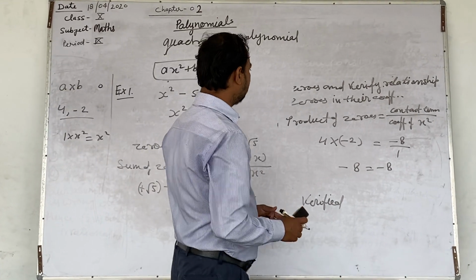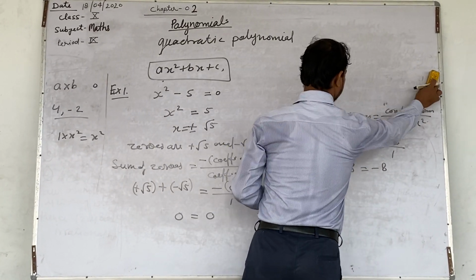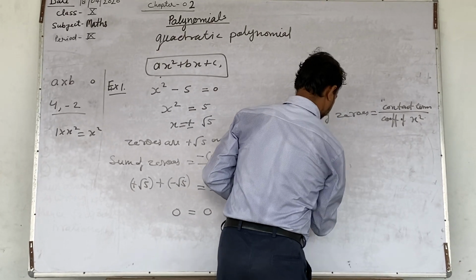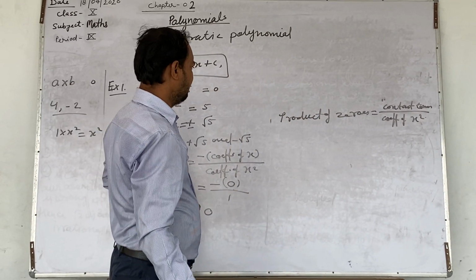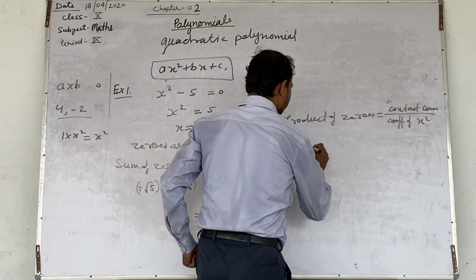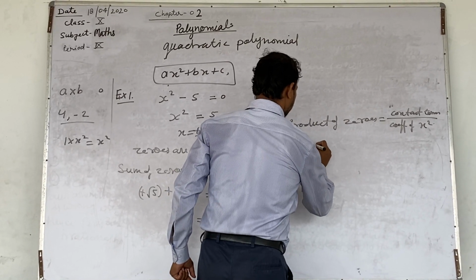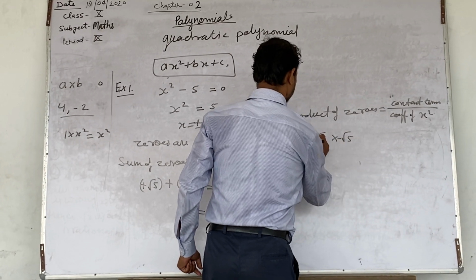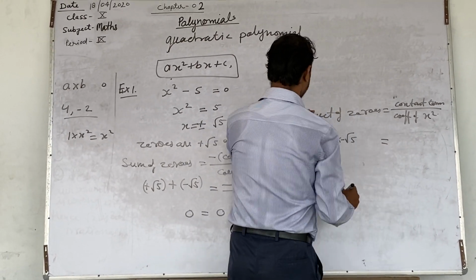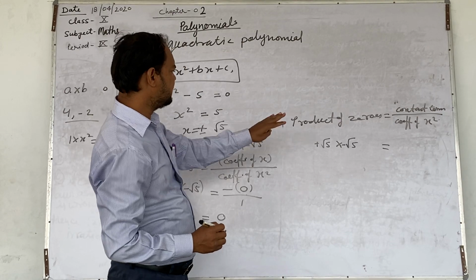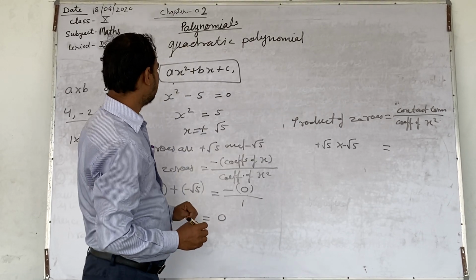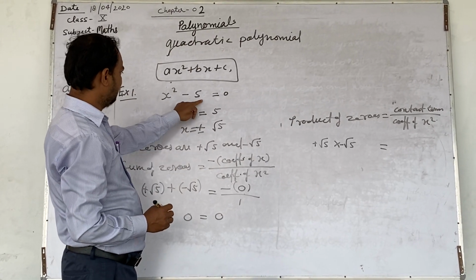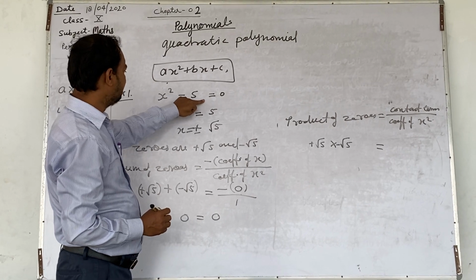Now to find the product of zeros, product of zeros means plus root 5 into minus root 5. This is by the zeros. And the constant term: what is the constant term over here? Free from x, which doesn't contain x.